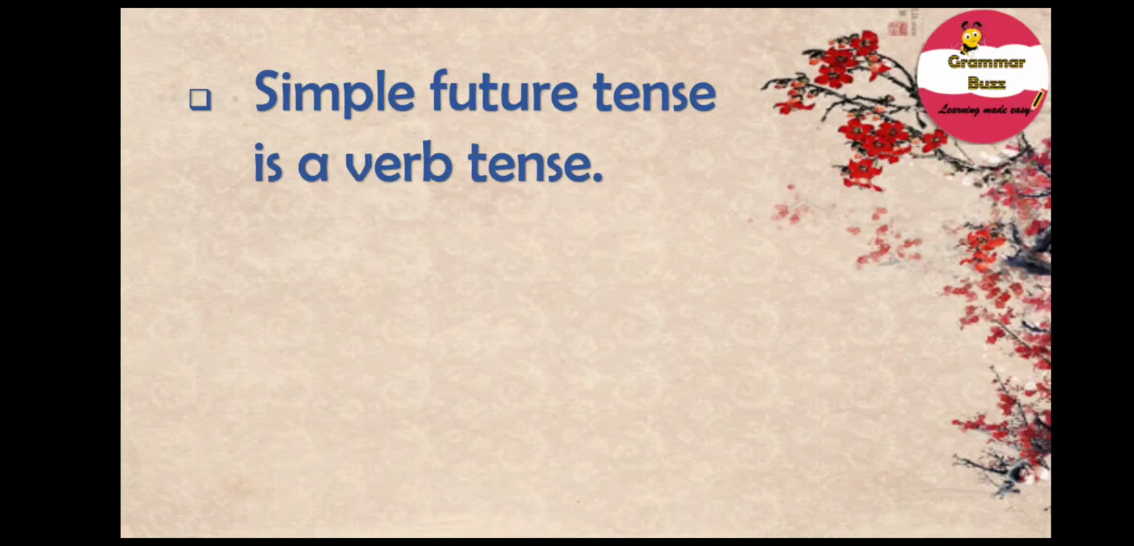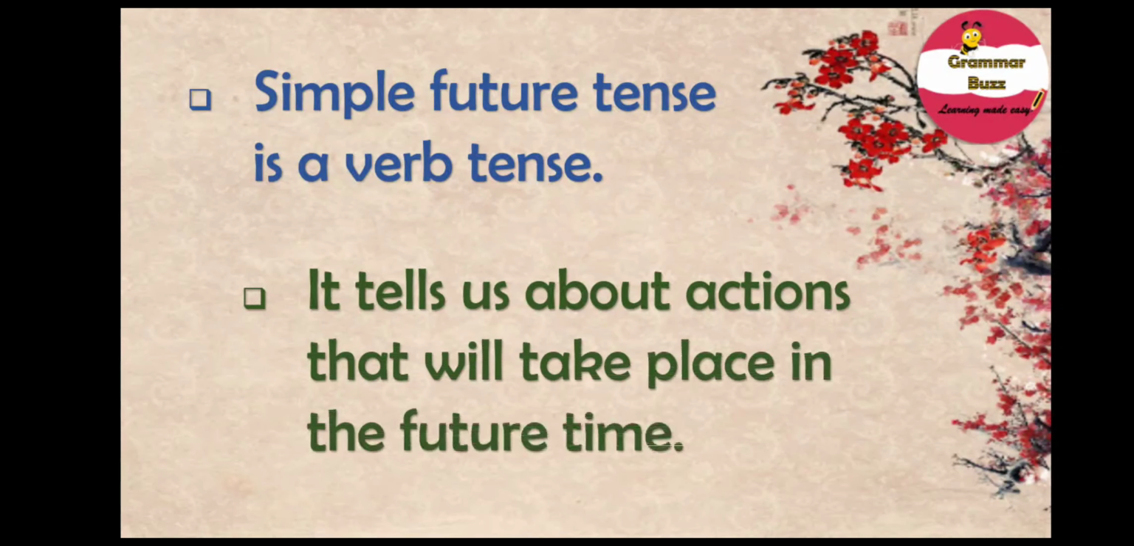Well, simple future tense is a verb tense. You already know that tense tells us about time. Yes, simple future tense is a verb tense and it tells us about actions that will take place in the future time. Simple future tense tells us that actions will take place or happen in the time to come. It refers to a time later than now. So remember, simple future tense is a verb tense that is used to talk about things that haven't happened yet and are yet to happen.